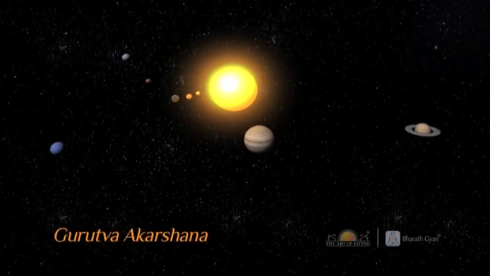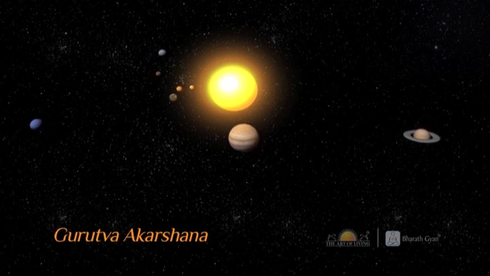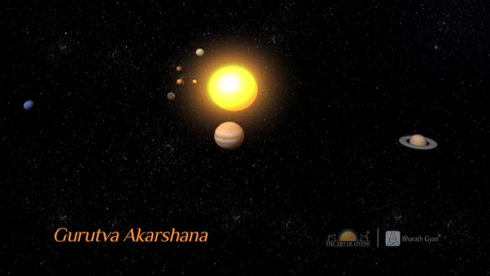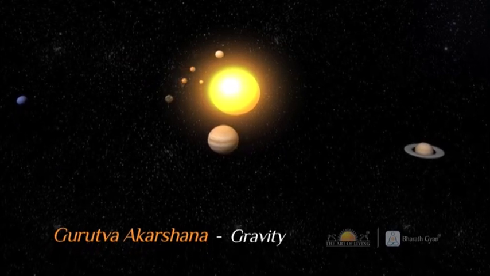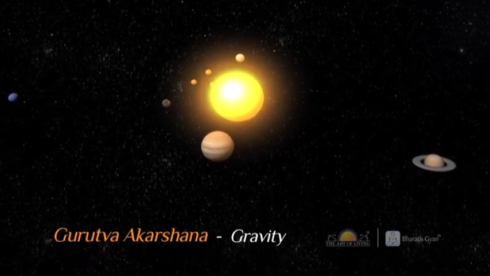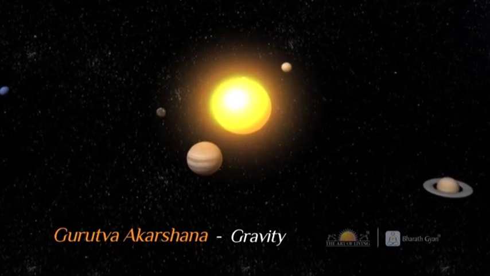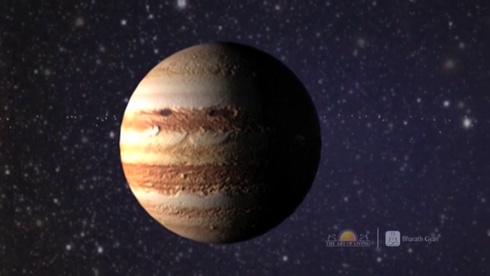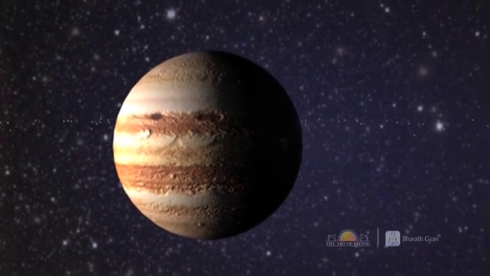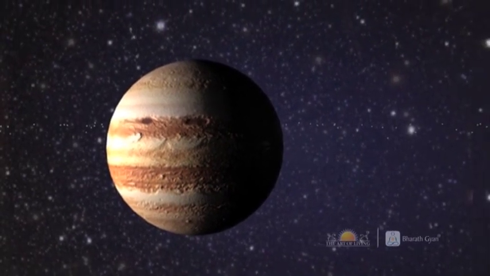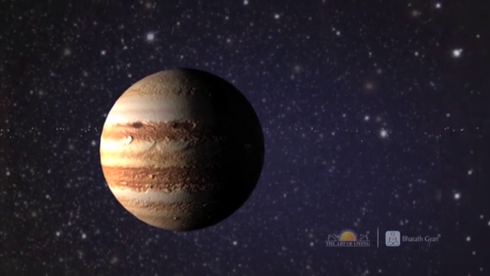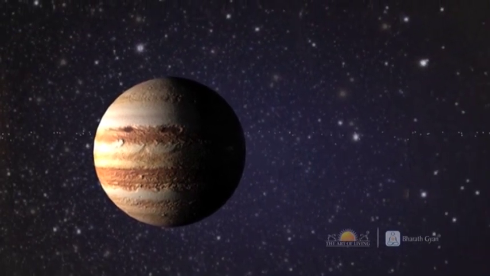The word Gurutva Akarshana, that denotes gravitational pull in Sanskrit, comes from this weightiness denoted by the word Guru. The concept of gravity and the very word gravity in modern science seem to have roots in this Gurutva Akarshana. Since Jupiter is the heaviest of all planets and exerts maximum pull on other planets, it was also called Guru.